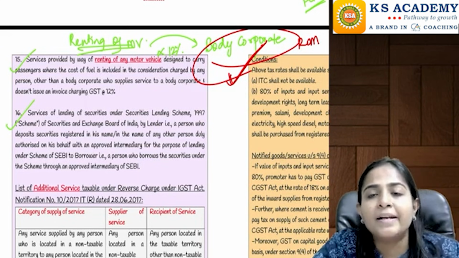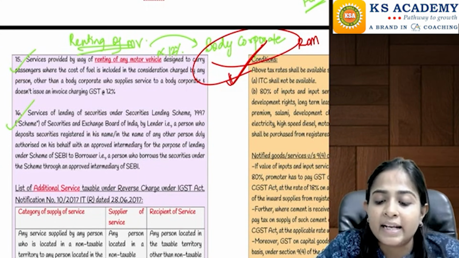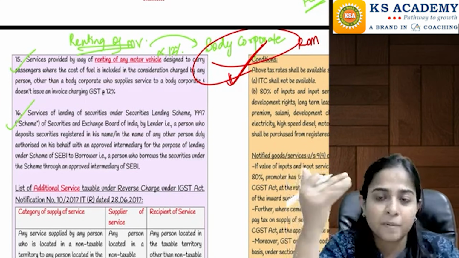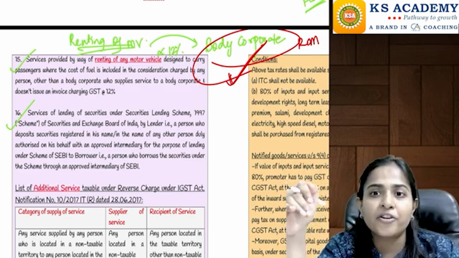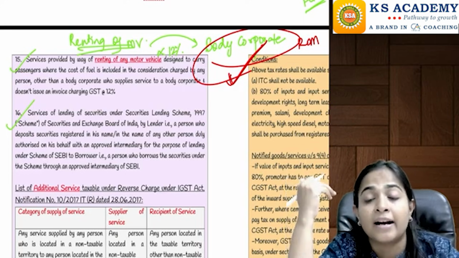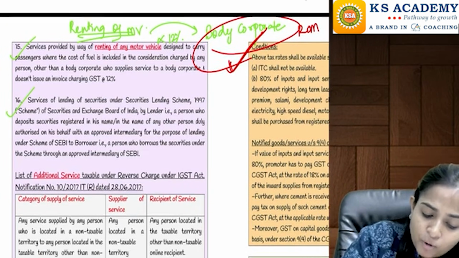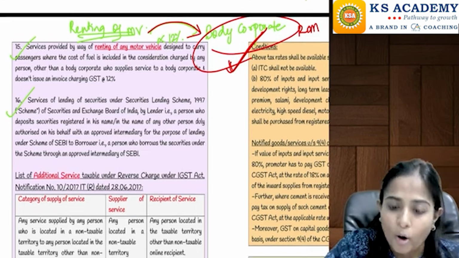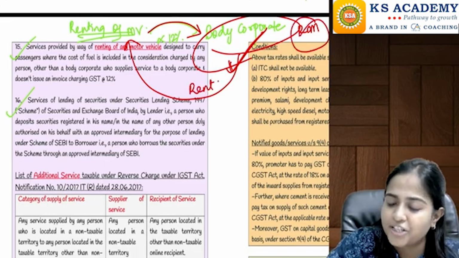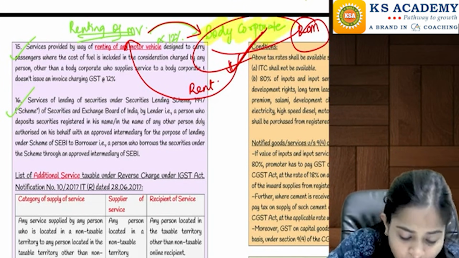So in that case reverse charge mechanism is going to be applicable. And please note, renting of motor vehicle is different from passenger transport services. In renting of motor vehicle, I am giving my motor vehicle and giving access to use it as per his own will. Whereas in passenger transport services, I will decide at what time, on what route and at what cost the vehicle is going to operate. So for renting of motor vehicle services provided to a body corporate, reverse charge mechanism is applicable, and this body corporate will be responsible to pay the tax to the government.